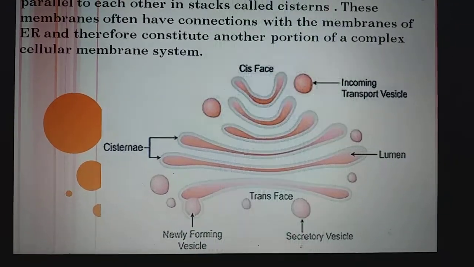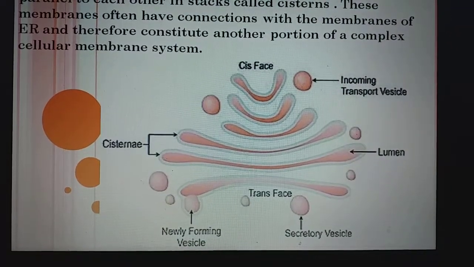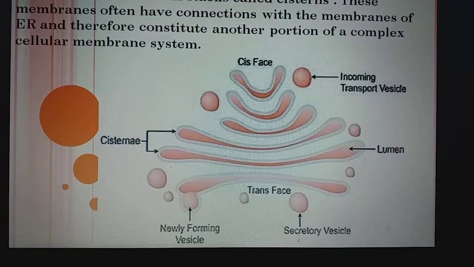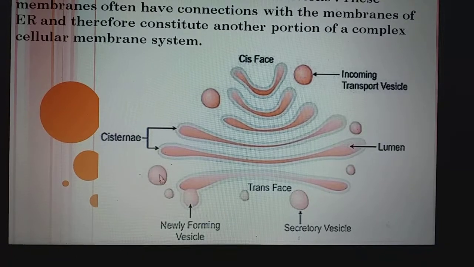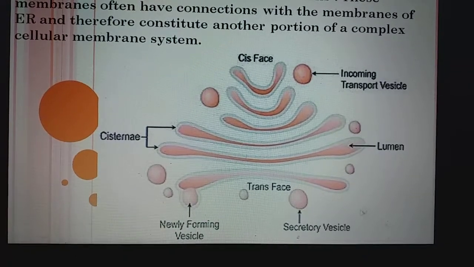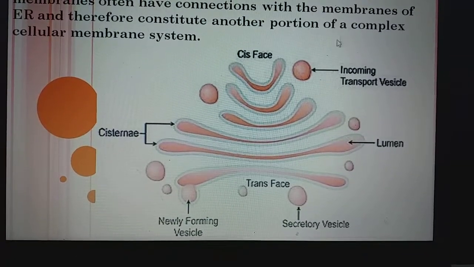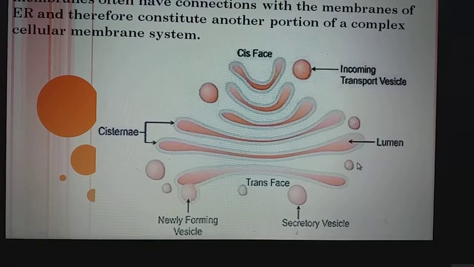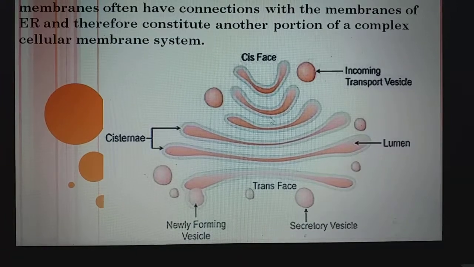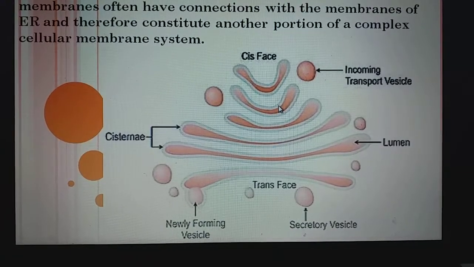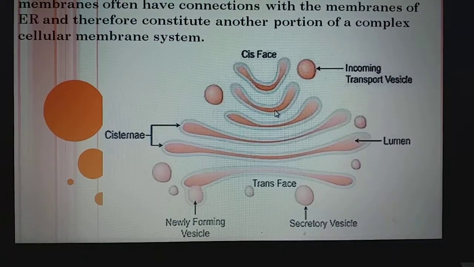Cisternae occur in small stacks. Tubules and vesicles occur on their periphery. See, these round structures are known as the vesicles. They are present at the periphery. The membrane of the Golgi apparatus may develop connection with the membrane of the endoplasmic reticulum to form a complex membranous system.